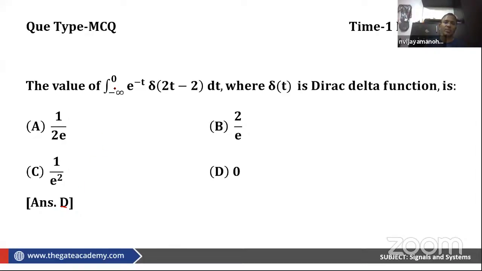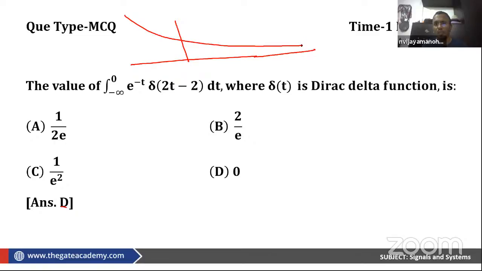Think. See, e power minus t is given. So e power minus t, how will it look? Correct.